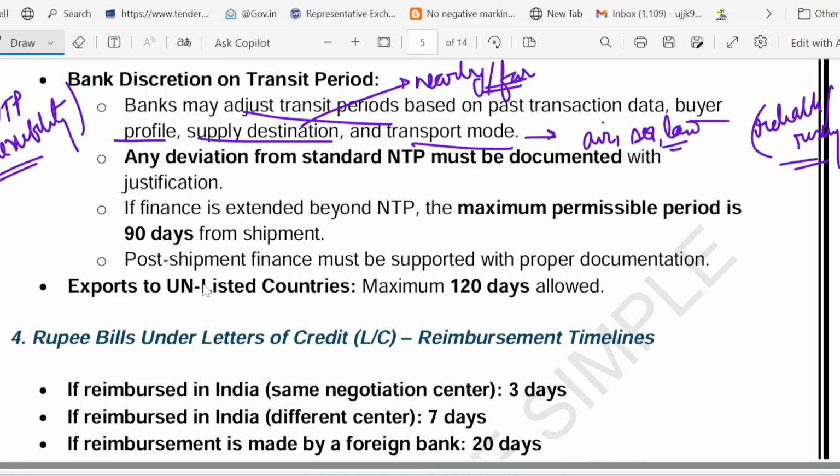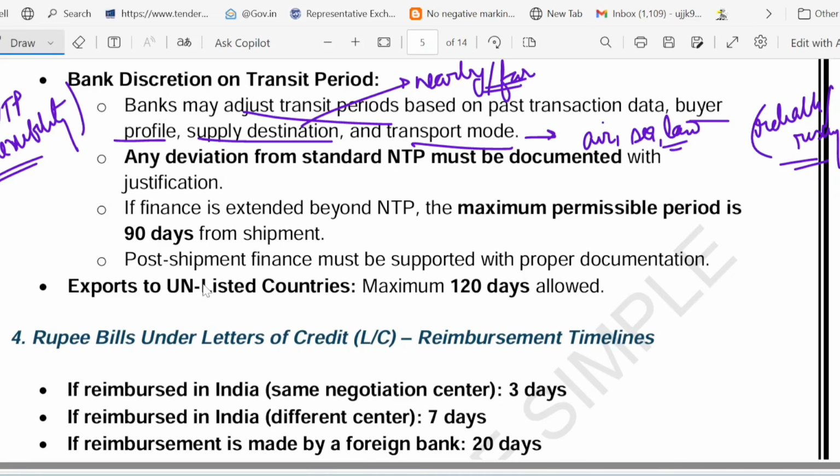So what I am telling you is that bank can shorten or extend the normal transit period based on three things. Buyer profile, which means buyer payment history, whether it is reliable or risky. Second point is shipping destination, whether it is a nearby country or far. And the third point is transport mode, whether it is air, sea or land.